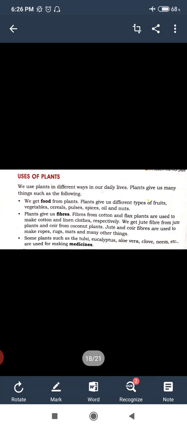We get jute fiber from jute plants and coir from coconut plants. Jute and coir fibers are used to make ropes, rugs, mats and many other things. Some plants such as tulsi, eucalyptus, aloe vera, clove, neem, etc. are used for making medicines.